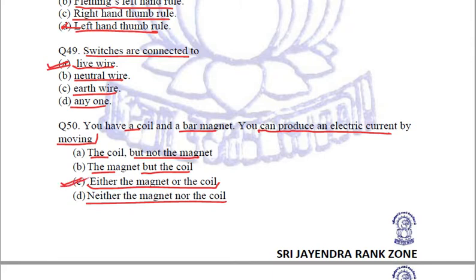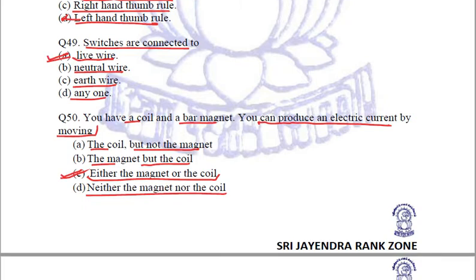We have seen in the above questions that in order to produce current, there must be relative motion between the magnet and the coil. So you can move either the magnet or the coil, provided there is a relative motion, right? So answer is option number C.